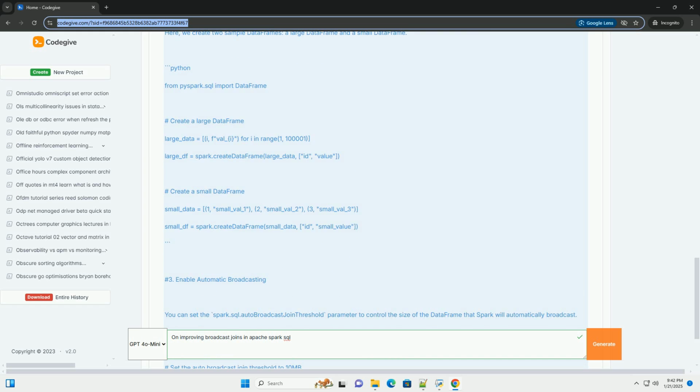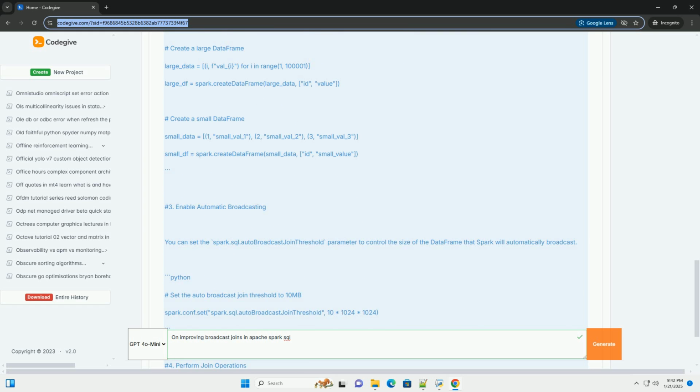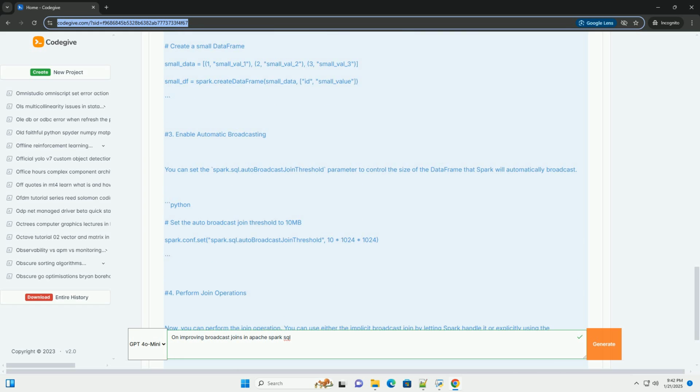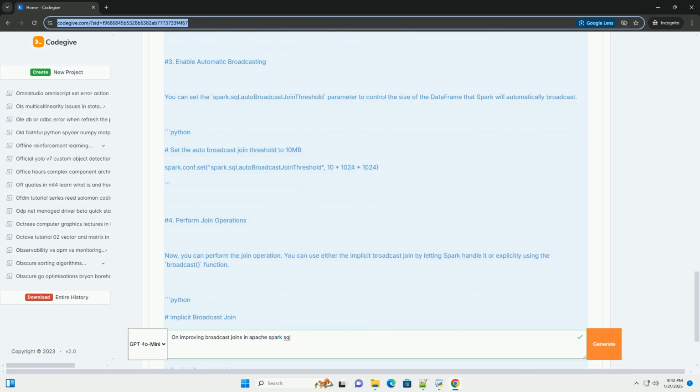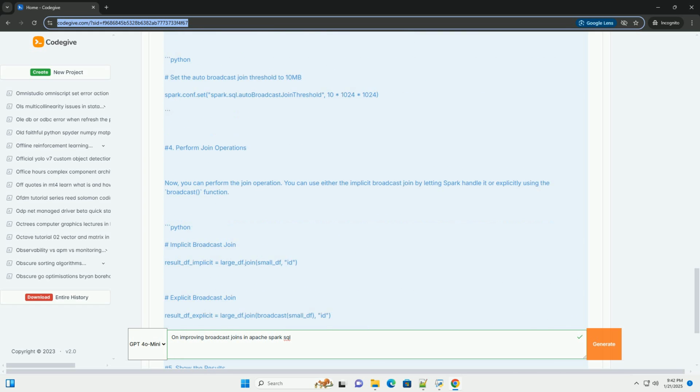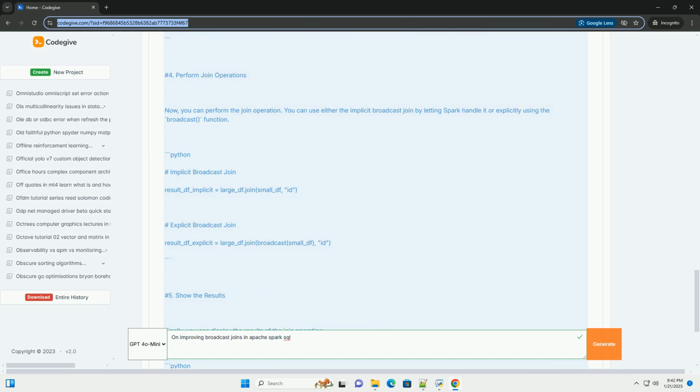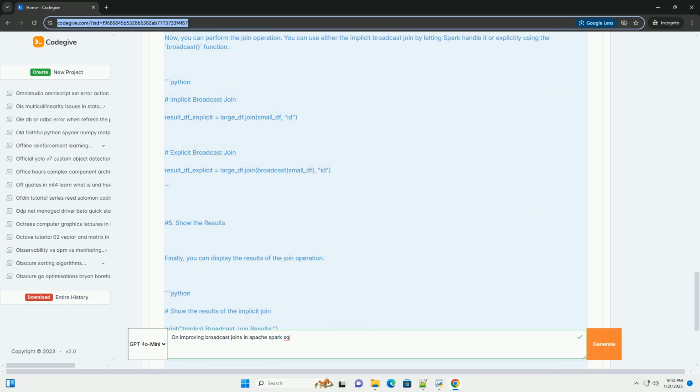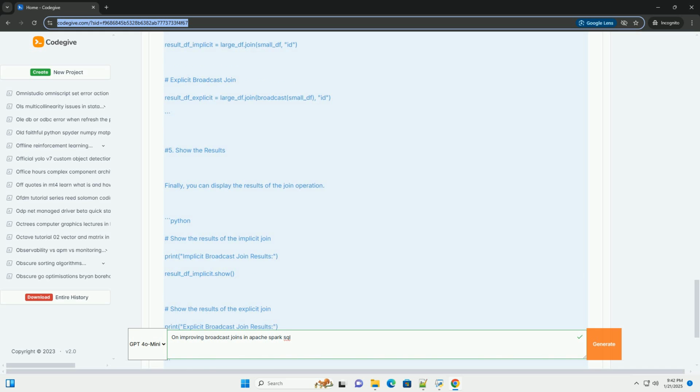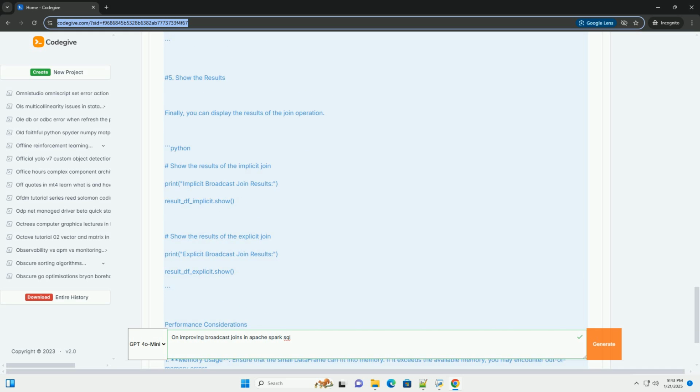When to use broadcast joins. When one of the datasets is small enough to fit in memory, typically less than 10 megabytes, but this can vary based on your cluster configuration. When you want to minimize the amount of data shuffled across the network during join operations.